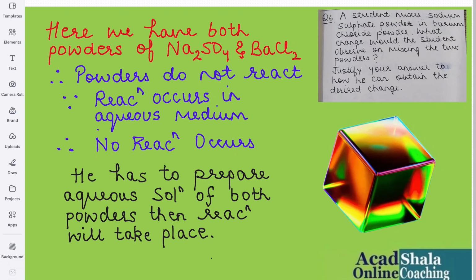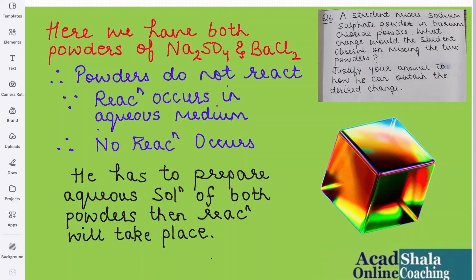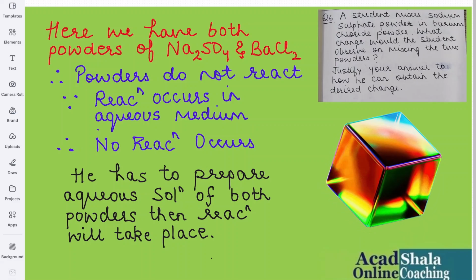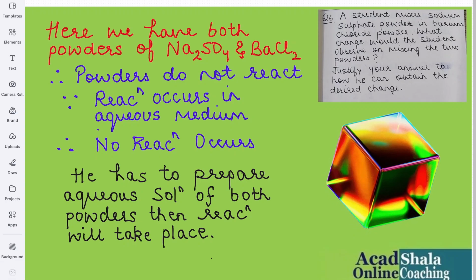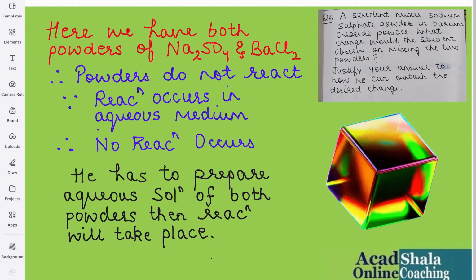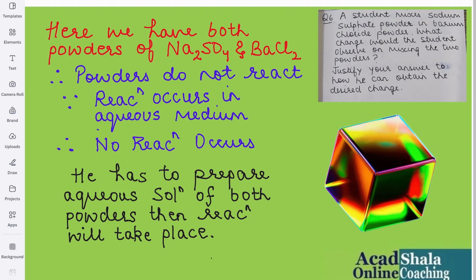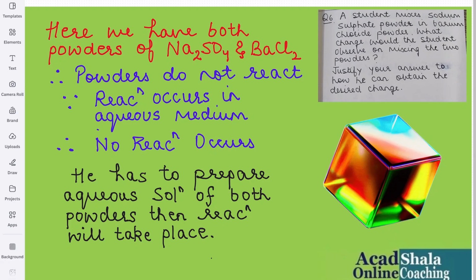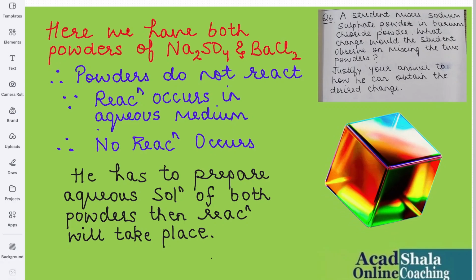Now, therefore, powders do not react, children, because reaction occurs in aqueous medium only, which I have taught you. Therefore, no reaction occurs. So in this question, if the student does not read properly and the word powder does not come to mind, that is, that they do not react with each other, the powders, then only will you be able to do these questions.